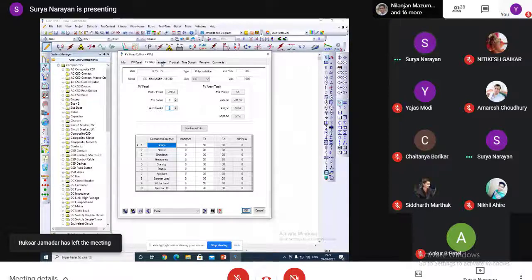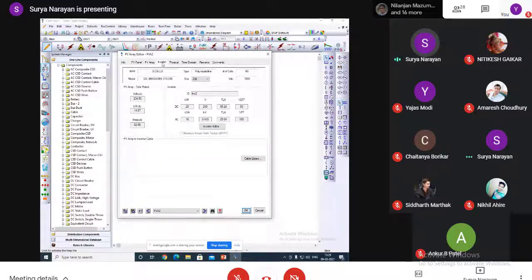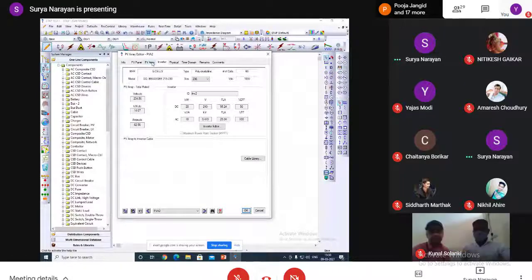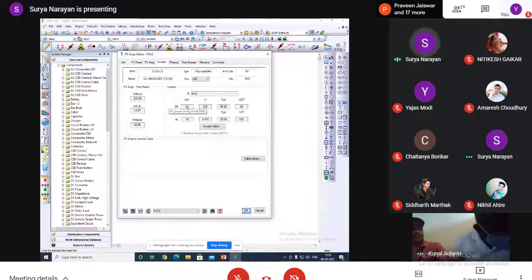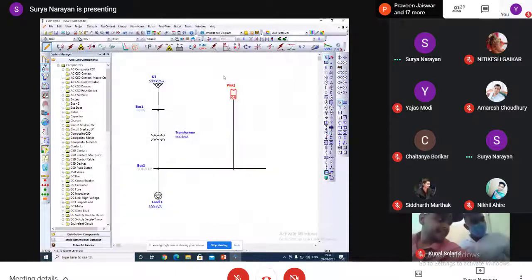Then the inverter. In the inverter, we need not change anything now.